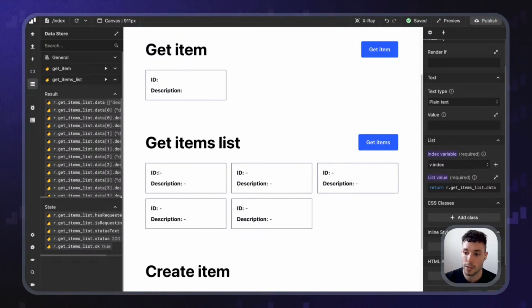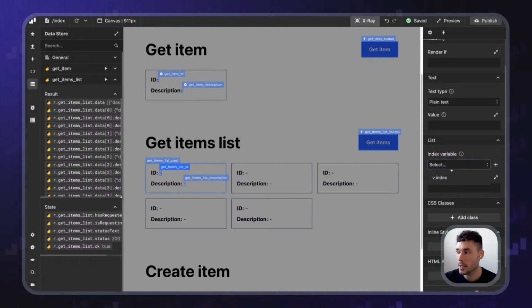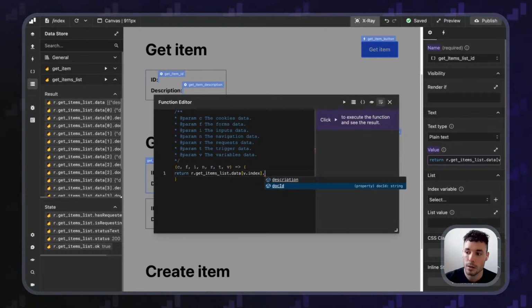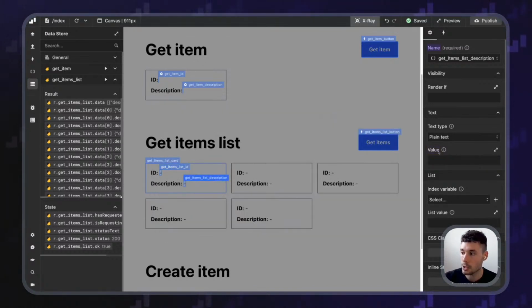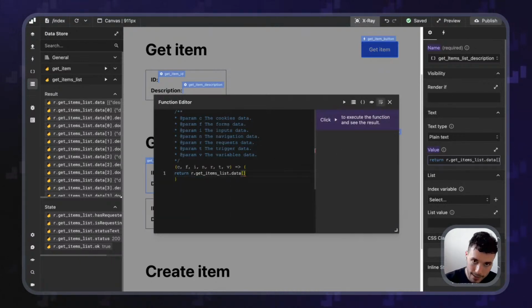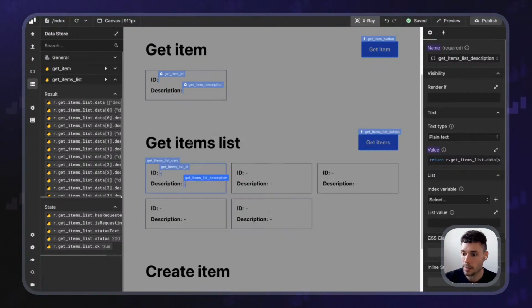But what's missing now is that we also need to render the ID and the description. So let's do it. ID, in this case, oops, not list, sorry. I want to display some text, and this text will be r.getItemsList.data. Then we access it using the index variable, and that will be v.index. And inside here, we've got the data, so this would be the doc ID. And for the description, I'm going to do a similar thing: get items list, data, we access the data using the index, so v.index, and then description, like that.